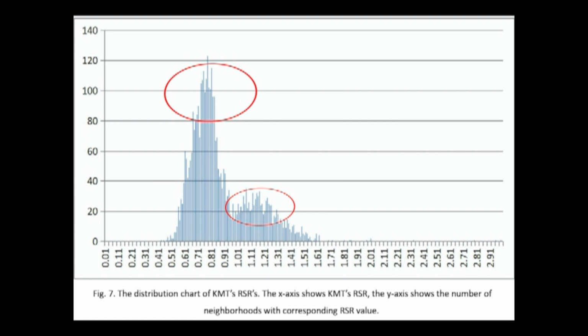because there really shouldn't be 2 peaks in the KMT's support rate. Either it should increase or it should decrease. If the KMT decrease in support was really real, there would be a more uniform drop. There wouldn't be a drop in his support rate in these areas on the left, but no drop or very little drop in his support rate on the right. That just shouldn't be happening. In a normal election, these areas should be concentrated into one group that goes from lower to higher to lower again. There shouldn't be 2 peaks like that.